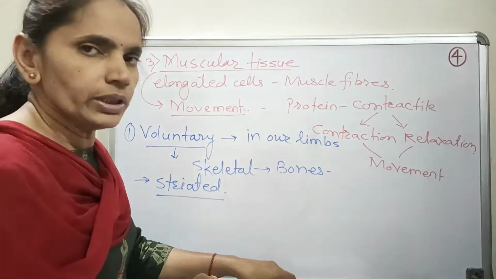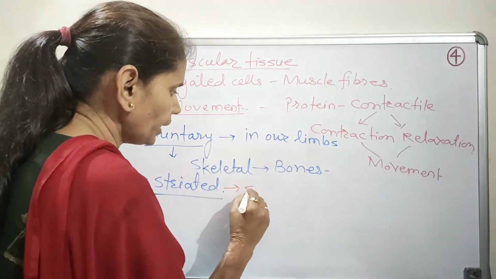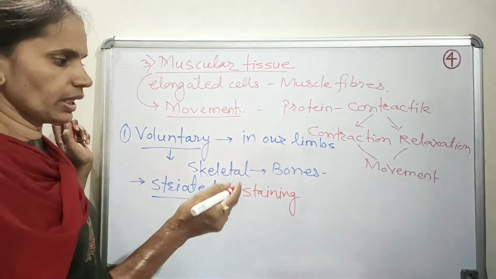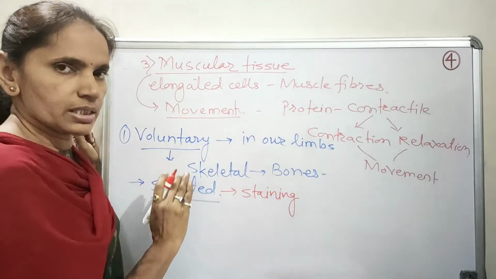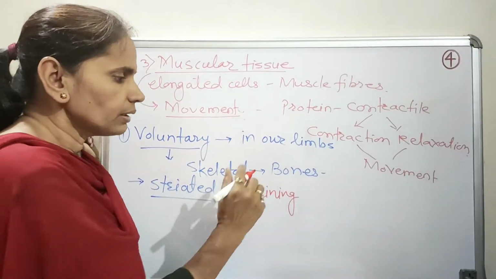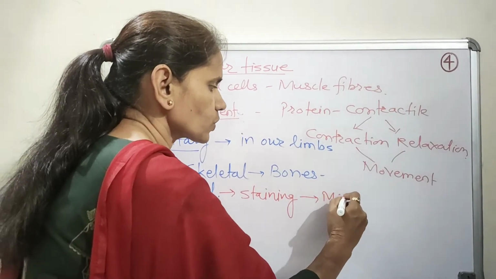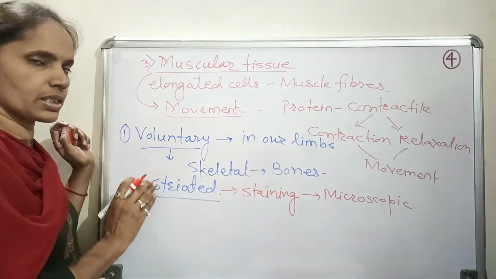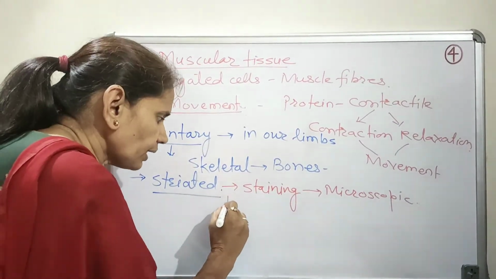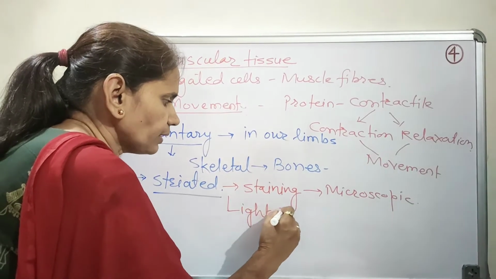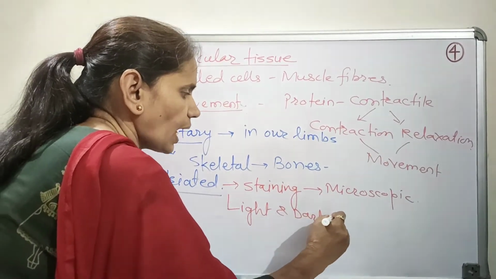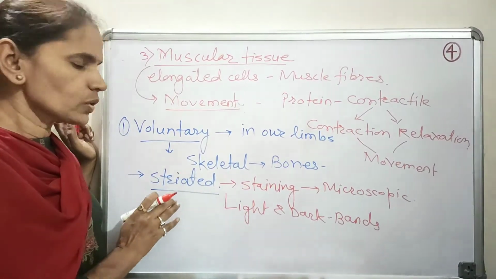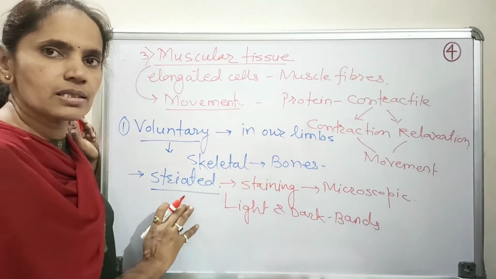Now when we carry out the appropriate staining of these muscles, like the staining of different cells, and we observe it under the microscope, on microscopic observation of the stained muscles it is observed that there are alternate light and dark patches or dark bands. That means the striations are observed. So these muscles are also known as striated muscles.